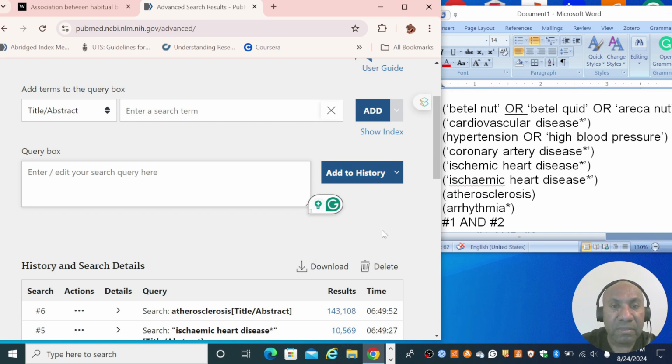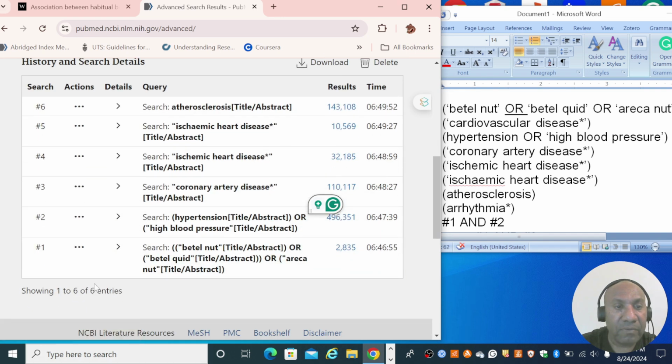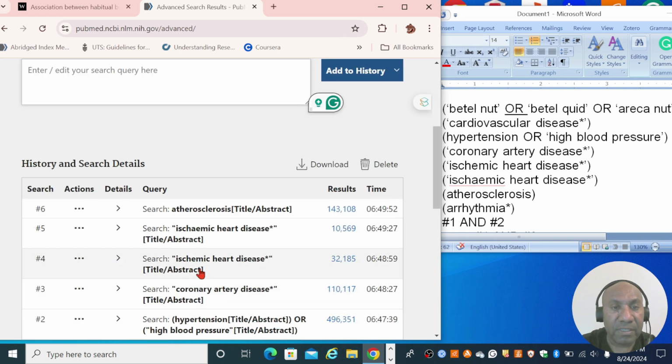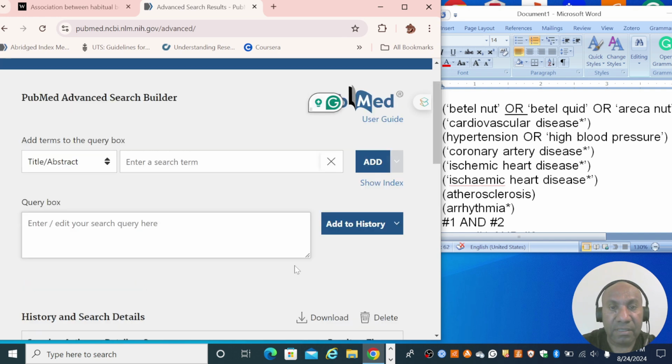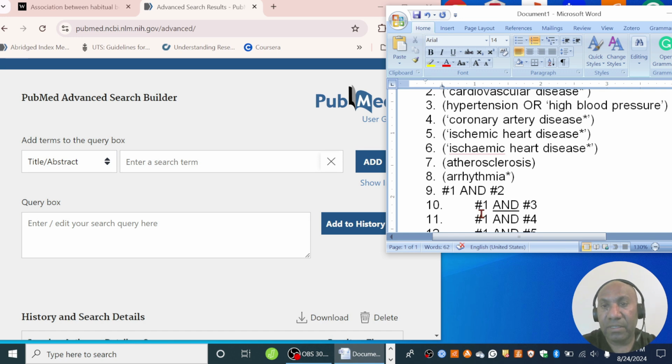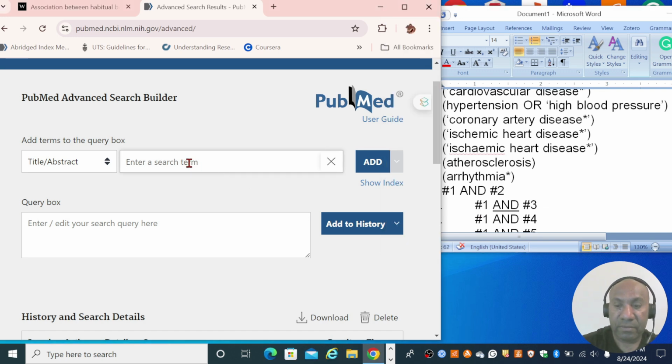As you may notice, I am adding them to history so that I will use them later on and combine them by using the Boolean operator AND. So I have not yet dealt with these results. I am adding them onto the history, and I'm continuing on with my search. And the last keyword here is arrhythmia.